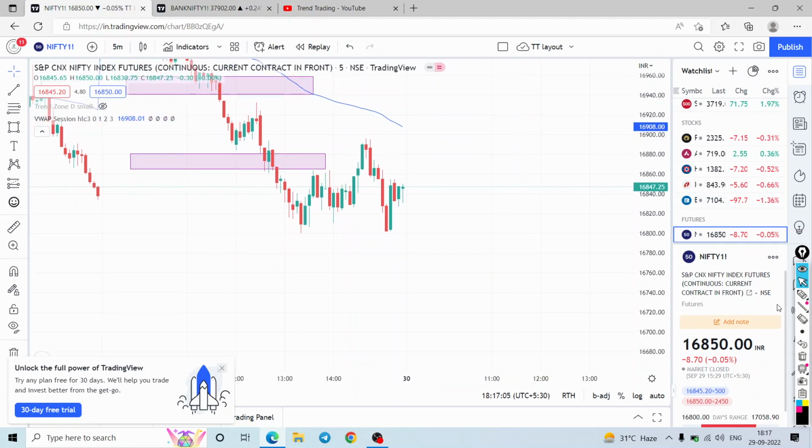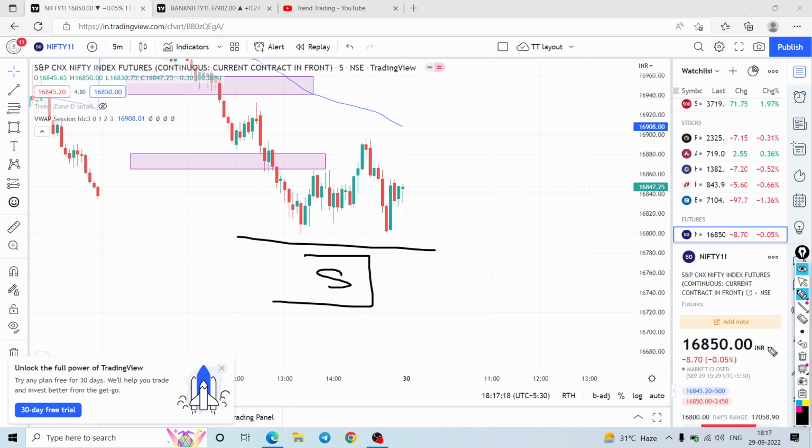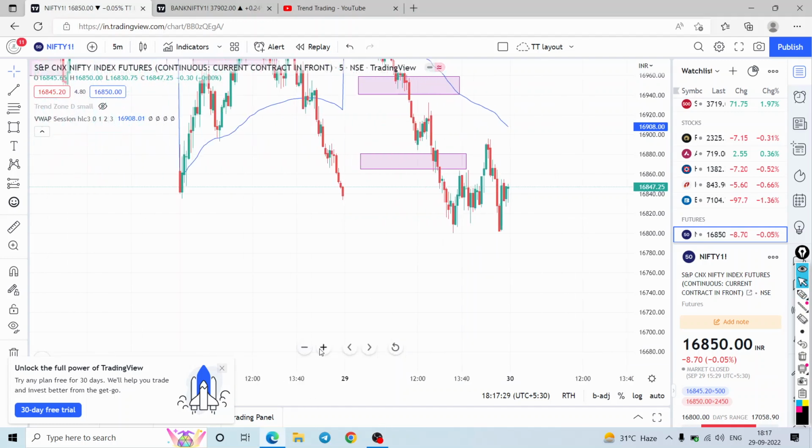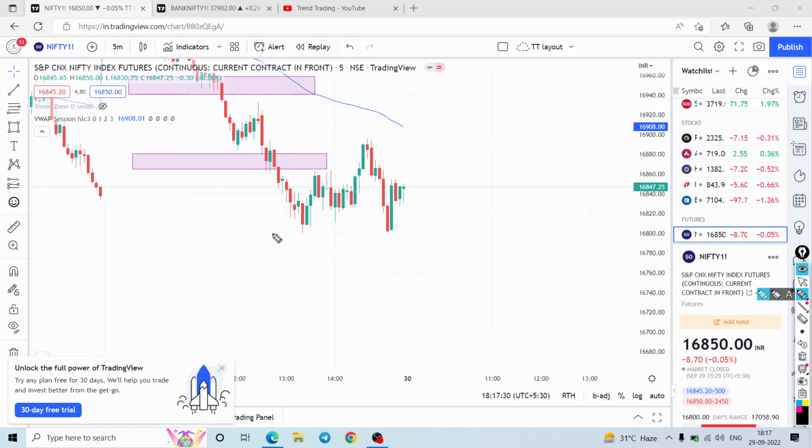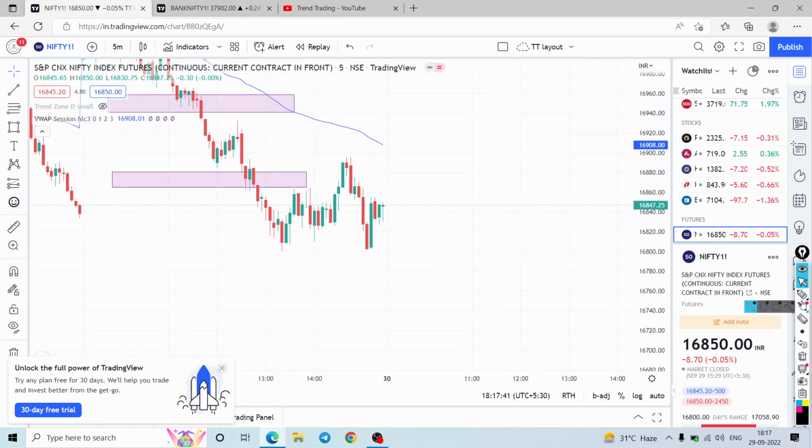First of all, this is a continuous future contract. As per this continuous future contract, the close is around 16,847 levels. So tomorrow, I'll be closely checking first what the sellers are doing in tomorrow's trading session. That will be a crucial factor for me. Mainly, I'll be closely monitoring the sellers' price behavior below the previous day's low. Anything below the previous day's low, I'll be checking what the sellers' reaction is. Are the sellers trying to come?